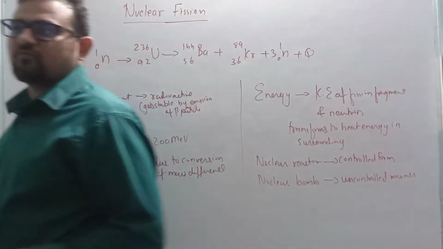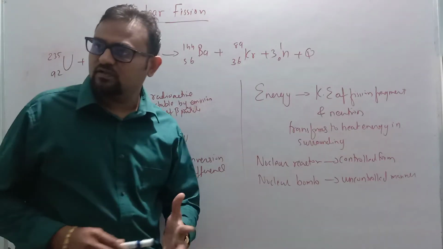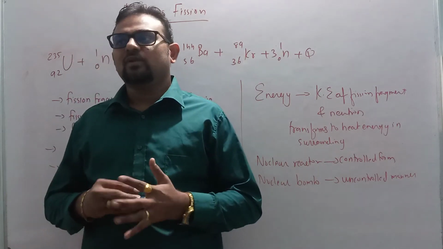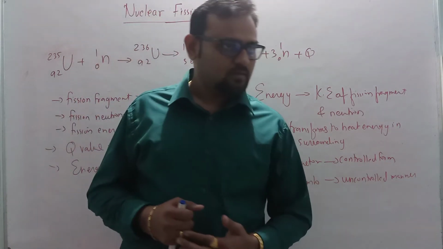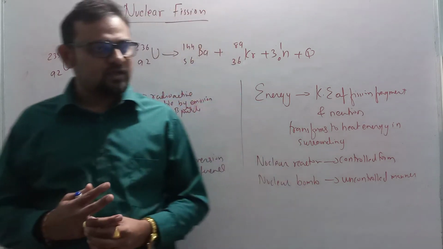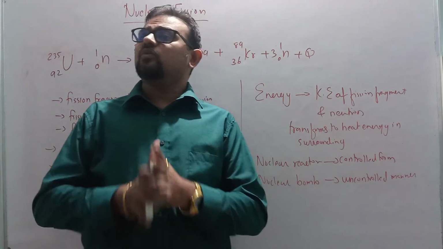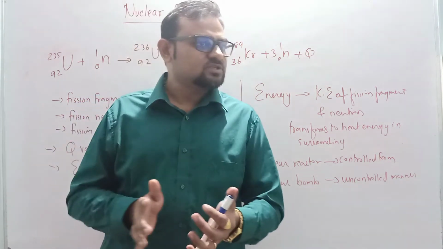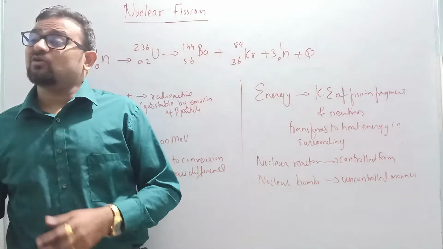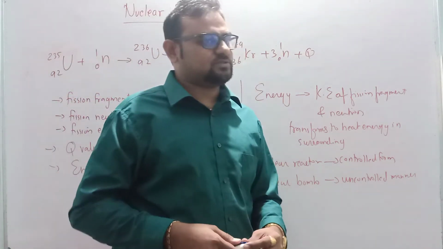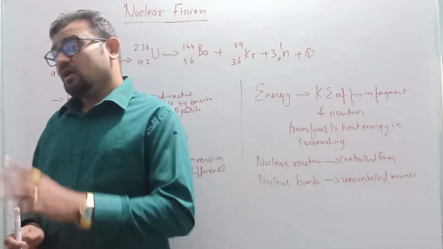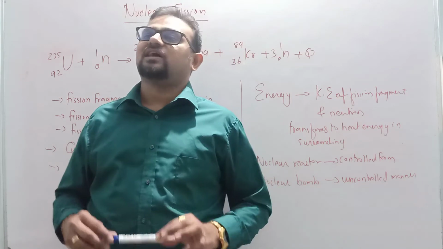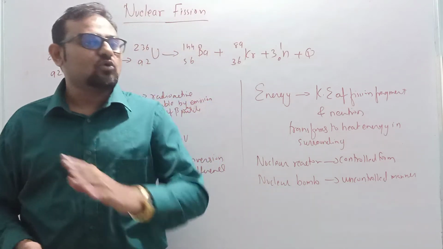Now let's see the topic of nuclear fission. Fermi suggested that neutron will be a good projectile to bombard on stable nuclei. Reason: neutron will not experience Coulombian force because neutron is neutral. So it can go deep into the nucleus, right? So neutron is a very good projectile. As it is neutral, it will not have a Coulombian repulsive force.